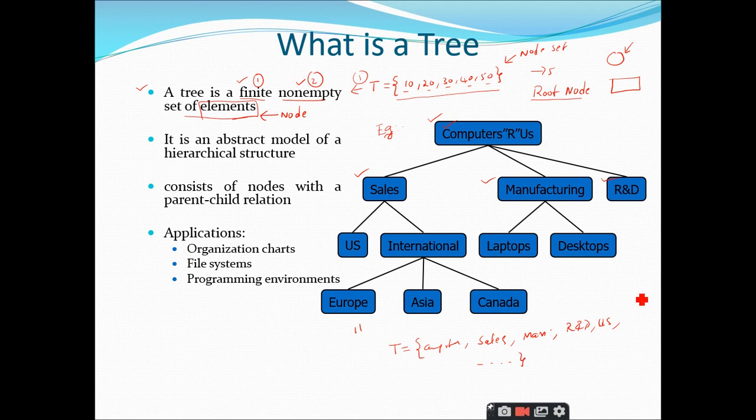But other than this, when you define a tree, you should designate one particular node as a special node, and we call it the root node. So what is the root node here? The root node is nothing but the node which is present at the top level. This is one level, this is another level, and this is another level. So the node present at the top level, we call it the root node. For this example, the root node is computers.